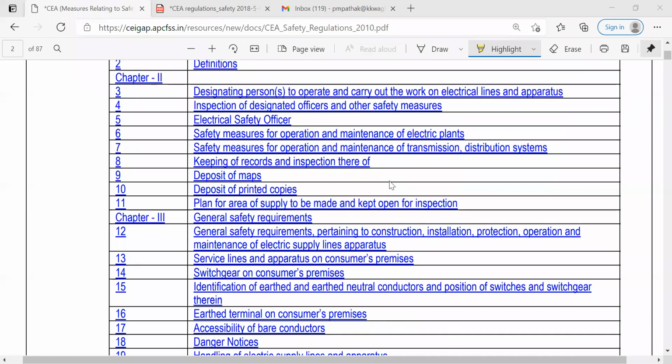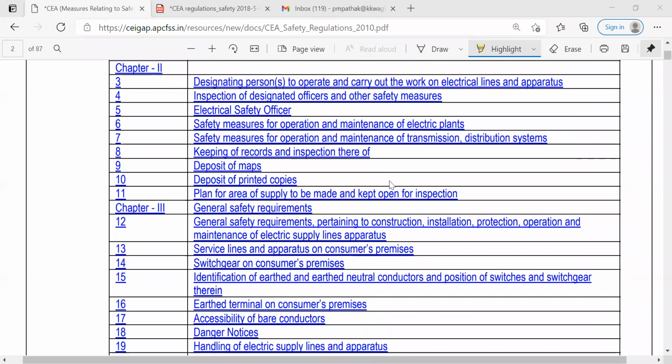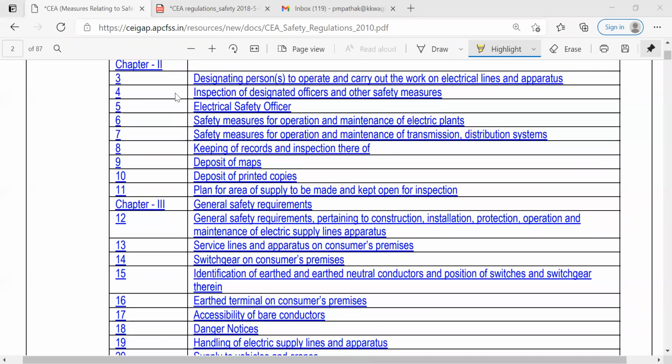Then chapter 2, under that, designating the persons to operate and carry out the work on electrical lines and apparatus. So under this rule, the main duty and the focus is on the electrical line work and their apparatus. Then how to operate this work, how to use this electrical apparatus, all these things are given under this rule number 3. Then rule number 4 is related to the inspection of designated officers and other safety measures.